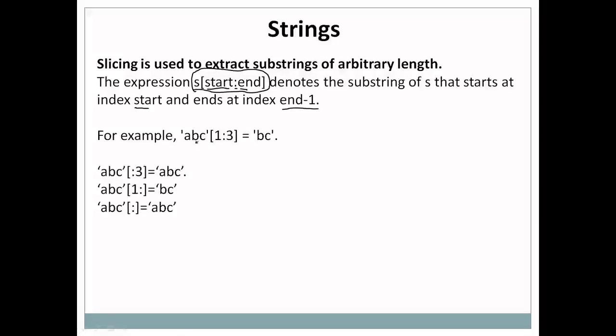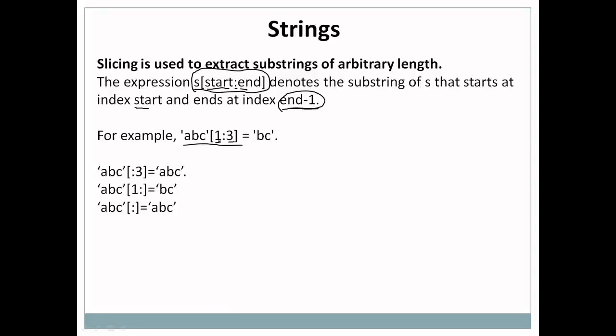For example, if you have 'ABC' in single quotes, and in square brackets we have specified the starting index as 1 and the ending index as 3. It means take a substring from this complete string starting at index position 1 and ending at 3 minus 1. Look at this: as per the syntax, it is end minus 1. So it is 3 minus 1.